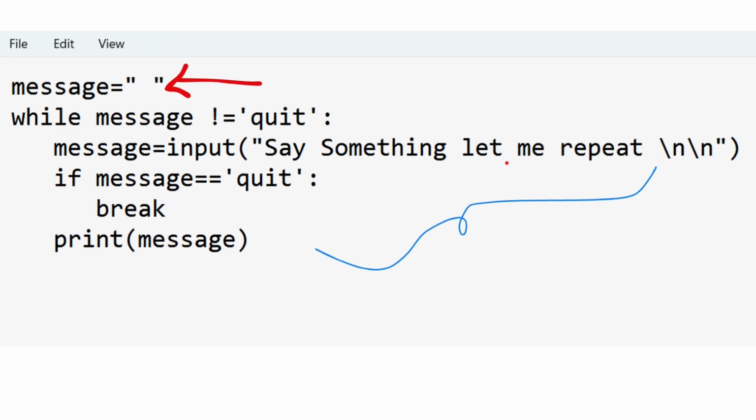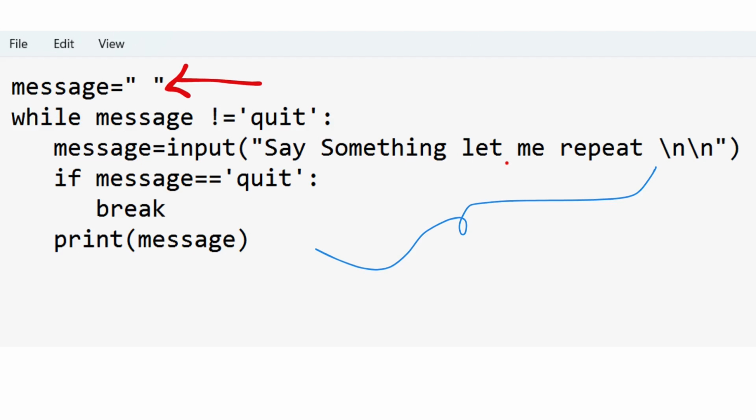Now message is equal to input of "say something, let me repeat." So the prompt I have given inside is "say something, let me repeat." Now you are going to type something in it. Let's say I give "I love Python." This is what I'm going to give inside this.